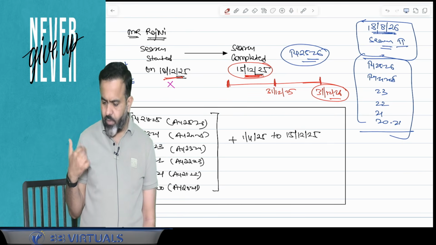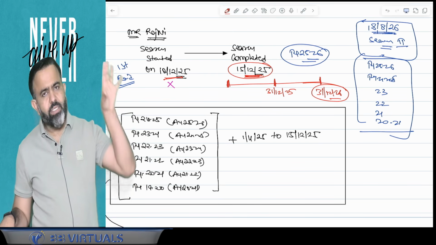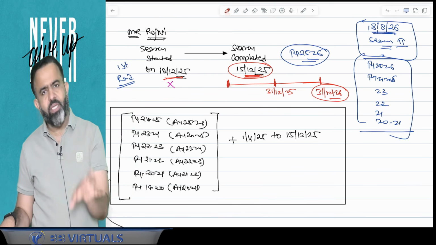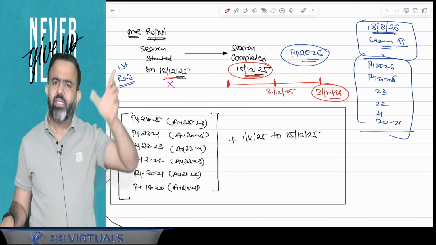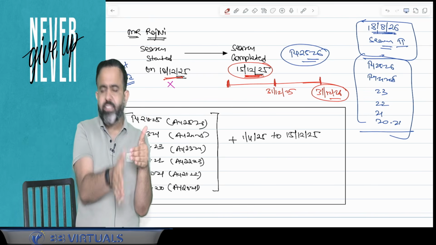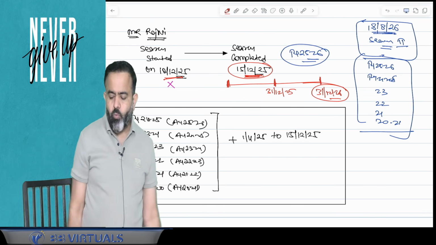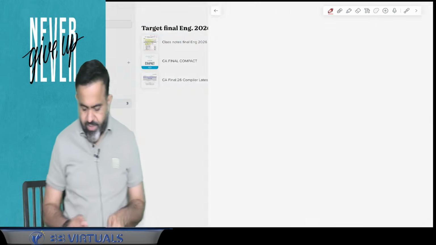Done. Again, I am repeating. In the case of Rajnikant, assessment is going to be completed within 12 months from the end of the quarter in which the search was completed. So in the quarter in which the raid is completed, after that quarter, within one year, the assessment, that means block assessment, is going to be completed.